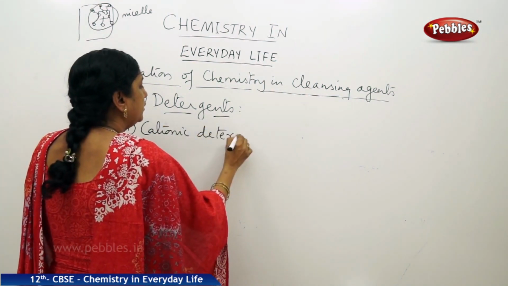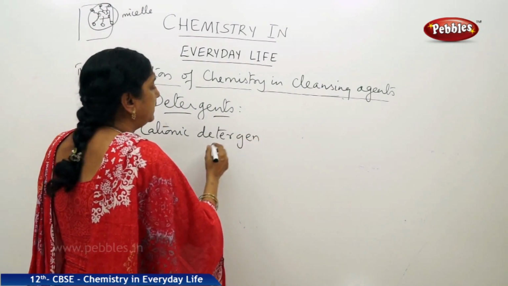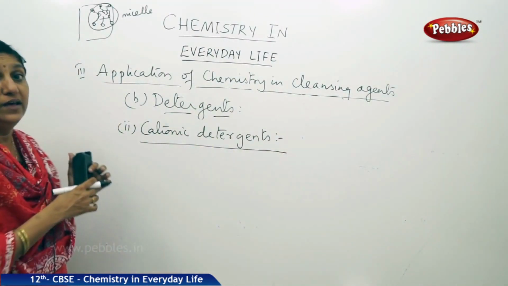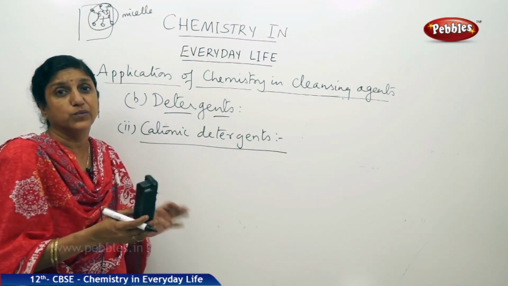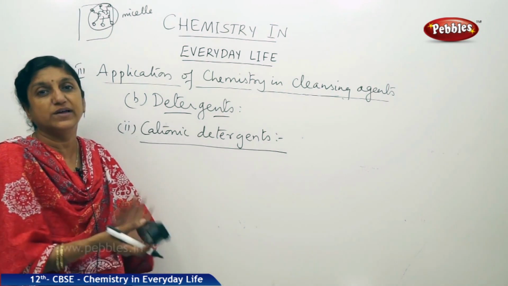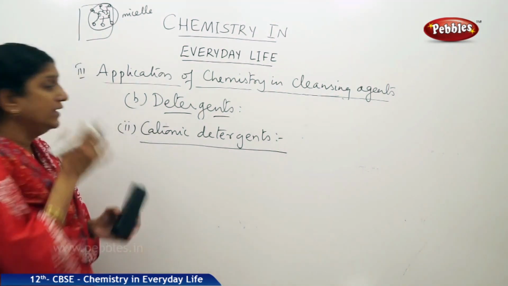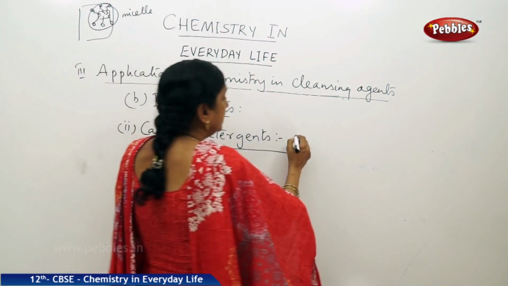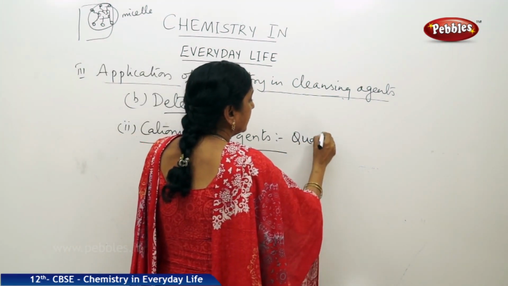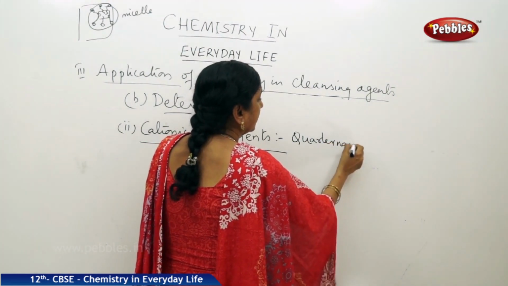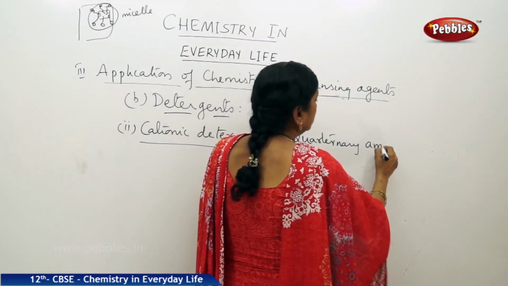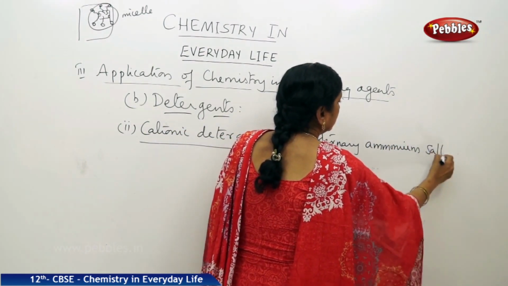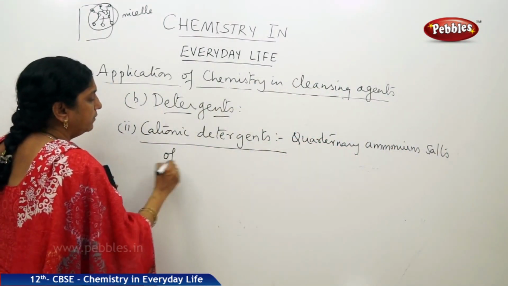Now these cationic detergents have germicidal properties. They can kill germs, and they are found to be very expensive also. So the expensive soaps are usually cationic detergents, and chemically if we have to describe them, they are quaternary ammonium salts of amines.